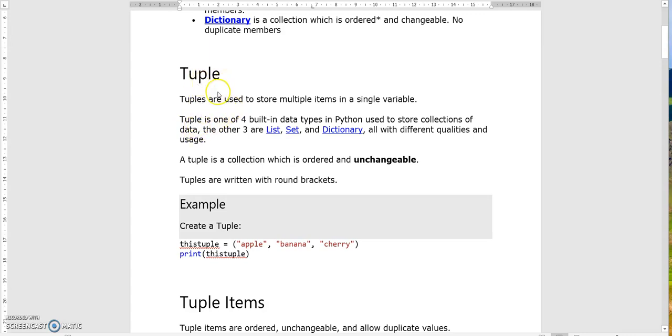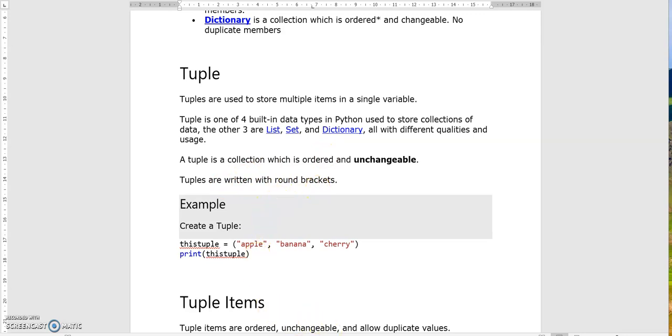Here we are going to discuss tuple. Tuples are used to store multiple items in a single variable. It is one of the four built-in data types in Python which are used to store collections of data. The remaining three are list, set, and dictionary, all with different qualities and usage. Tuple is a collection which is ordered and unchangeable. Tuples are written with round brackets.